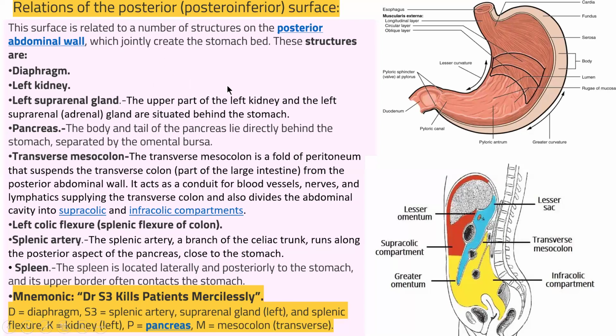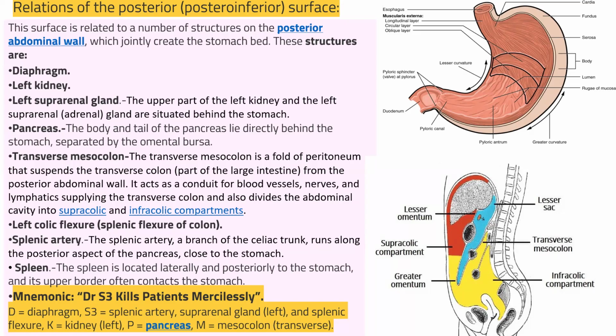Relation to the posterior part with the stomach is associated with posteriorly diaphragm, left kidney, left suprarenal gland, pancreas, transverse mesocolon, left colic flexure, splenic artery, spleen. The mnemonic is: Dr. S3 kills patient mercilessly.